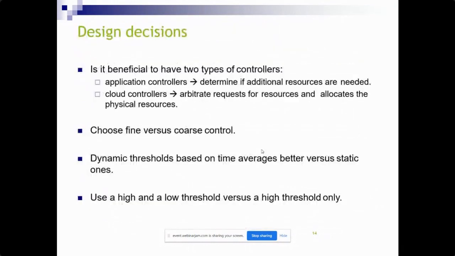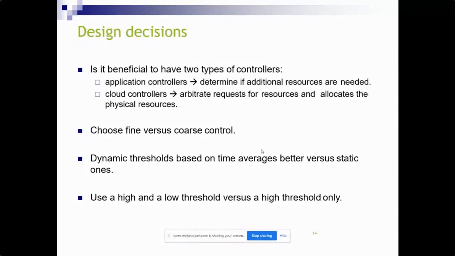So for design decisions, it's beneficial to have two types of controllers, that is application controllers and cloud controllers. When you are considering the application controllers, it determines if additional resources are needed, and the cloud controller arbitrates requests for resources and allocates the physical resources.